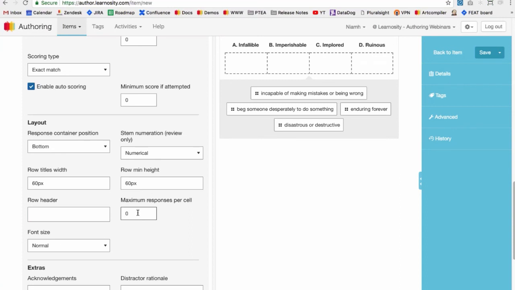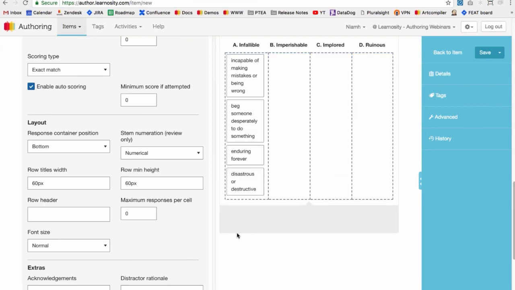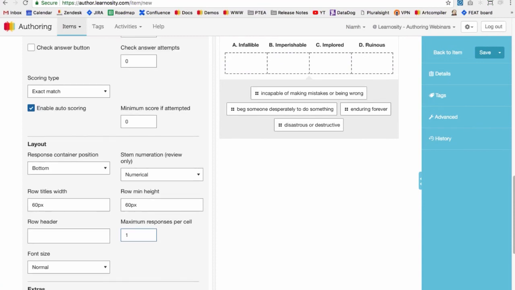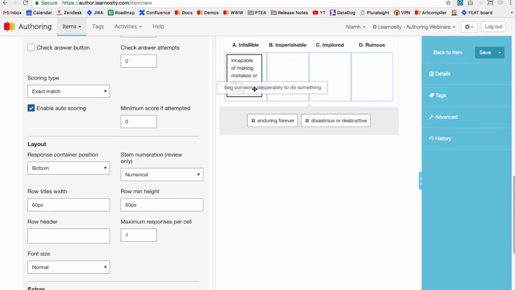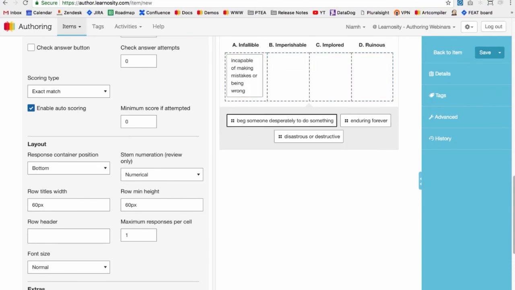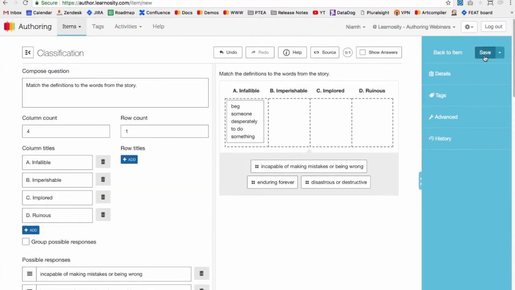And then you can also configure the maximum responses for each cell. So 0 is the default, and that just means the student can put all of the response options in the one cell if they wanted to, as you can see here. But I'm going to change this to 1 because there is only one response per cell in this question. So now if I add one response to a cell and I try to add a second response, it'll just swap the two responses over. So it'll only allow 1. And that is it. So I'm just going to save that.